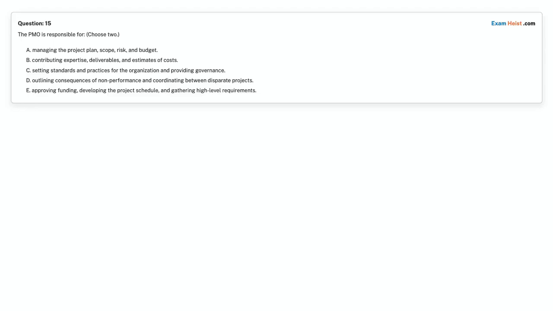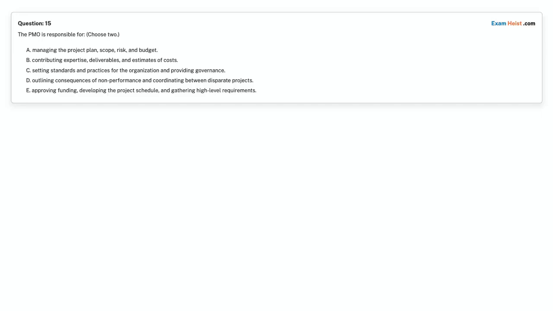Question 15. The PMO is responsible for. Choose 2. Option A. Managing the project plan, scope, risk, and budget. Option B. Contributing expertise, deliverables, and estimates of costs. Option C. Setting standards and practices for the organization and providing governance. Option D. Outlining consequences of non-performance and coordinating between disparate projects.